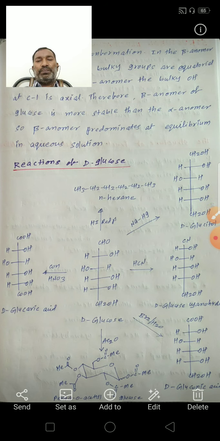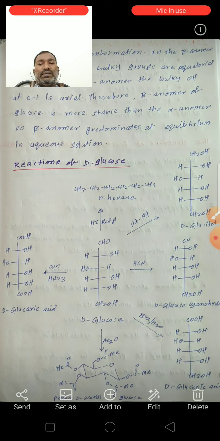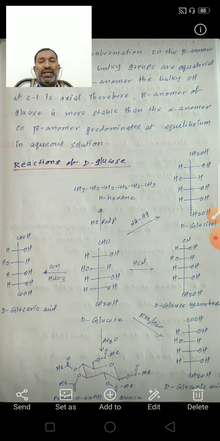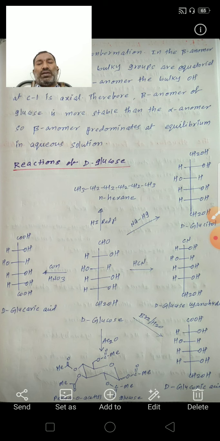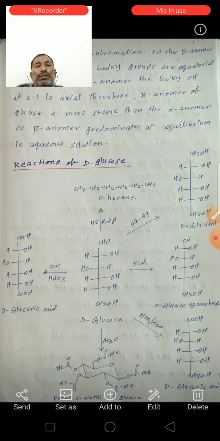When D-glucose reacts with acetic anhydride to form pentaacetyl glucose, these 5 OH groups convert into acetate groups.